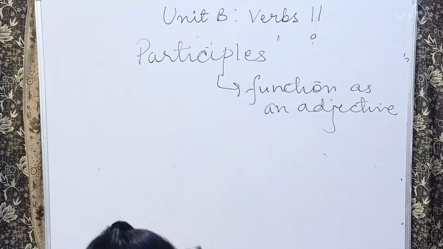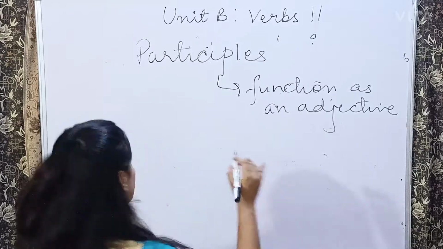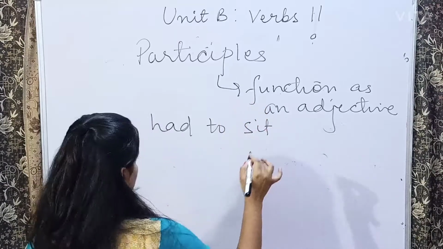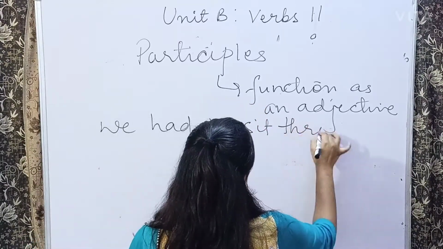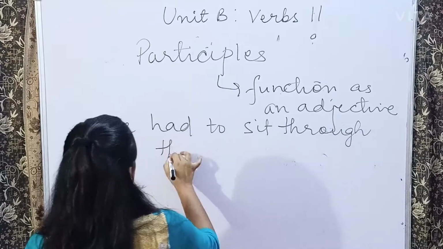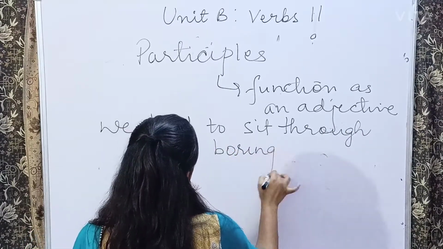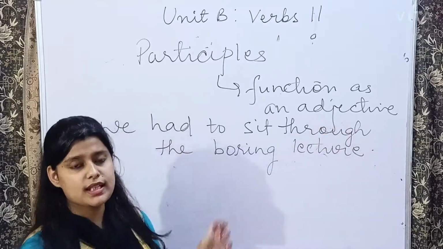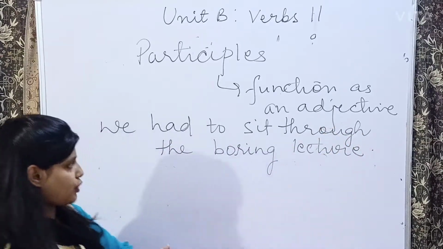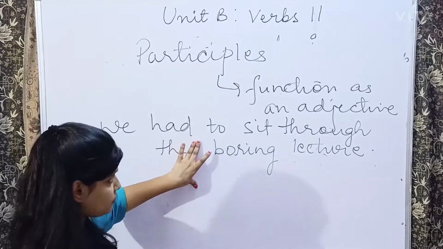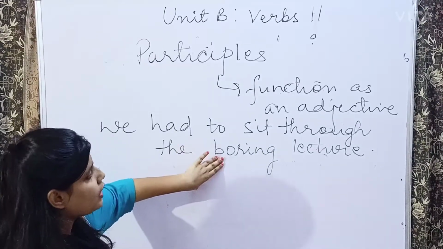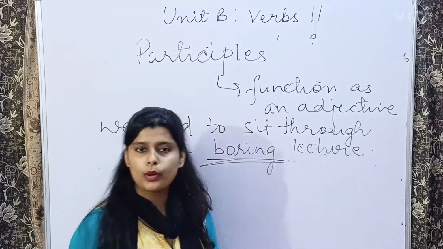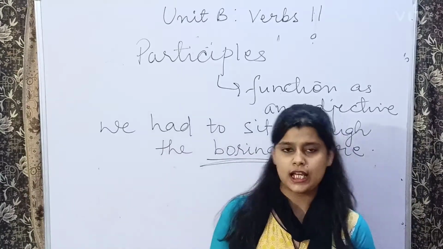Suppose if I take an example, we had to sit through the boring lecture. Means the lecture was very boring and throughout the lecture we were just simply sitting. So in this sentence, what is the adjective? Boring. Boring is the adjective in this sentence.